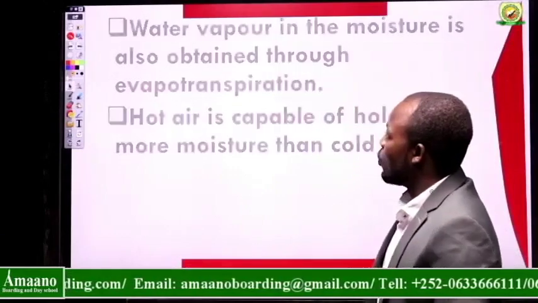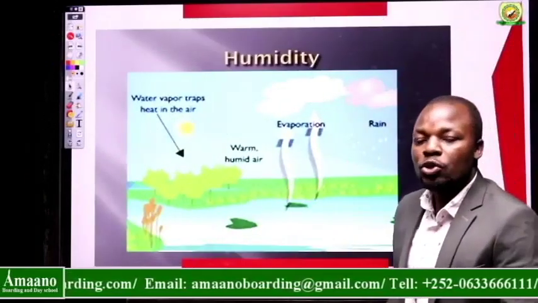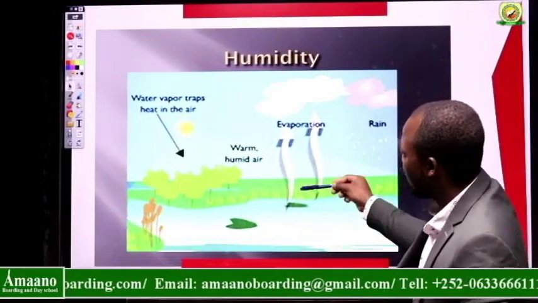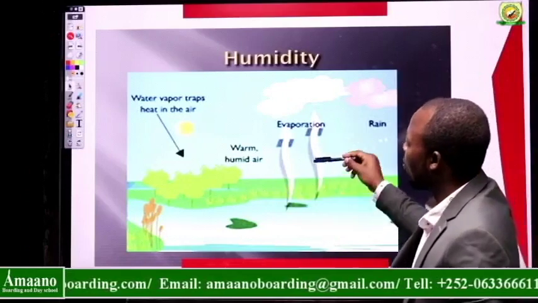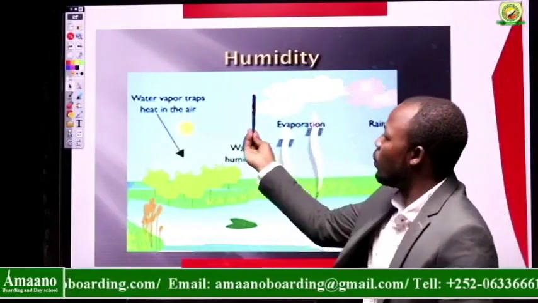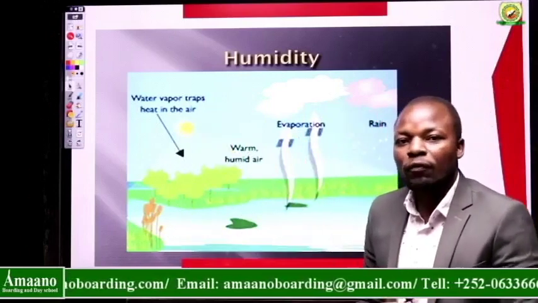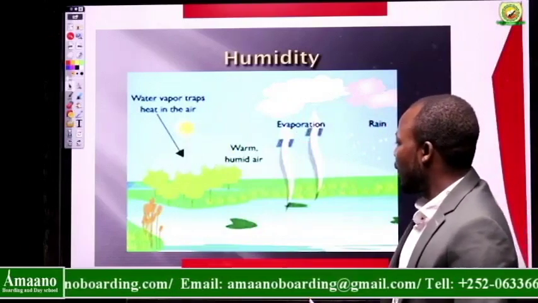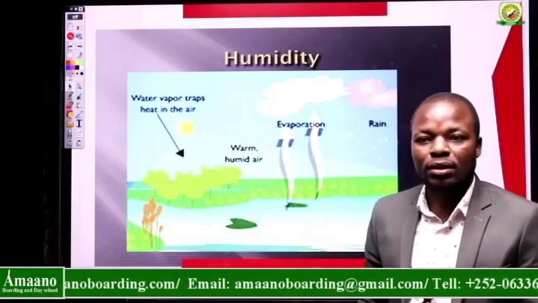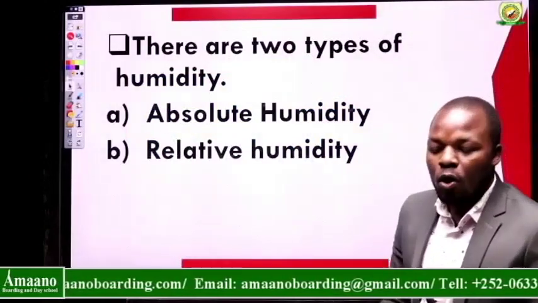We shall go straight to something else, and here look at a picture that is showing humidity. What happens is that whenever there is evaporation, as you can see here, water vapor rises to the atmosphere, and as it rises, it hangs in the atmosphere, and that is what you call humidity, water vapor. Now, this water vapor can be obtained through evaporation, as you can see the water body here, or the plants, transpiration.